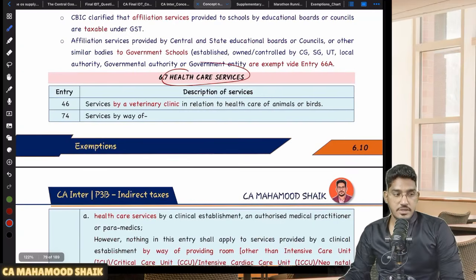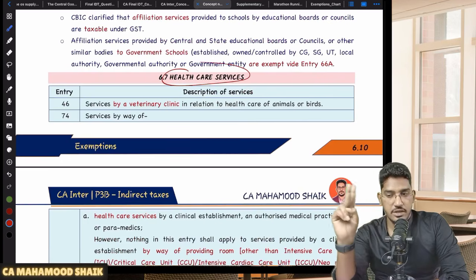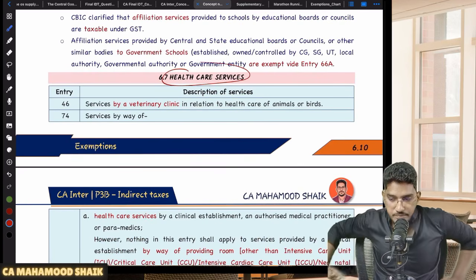So what are the services which have been exempted? Healthcare service, as we all are aware, education and health both are very much important, right?